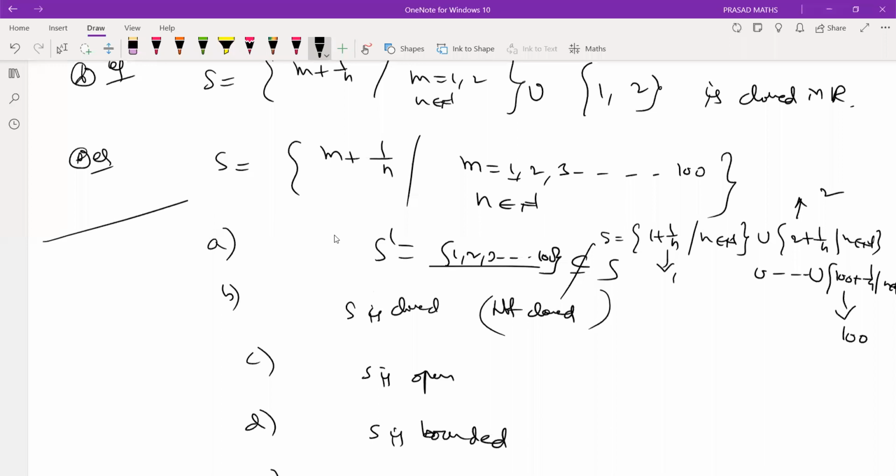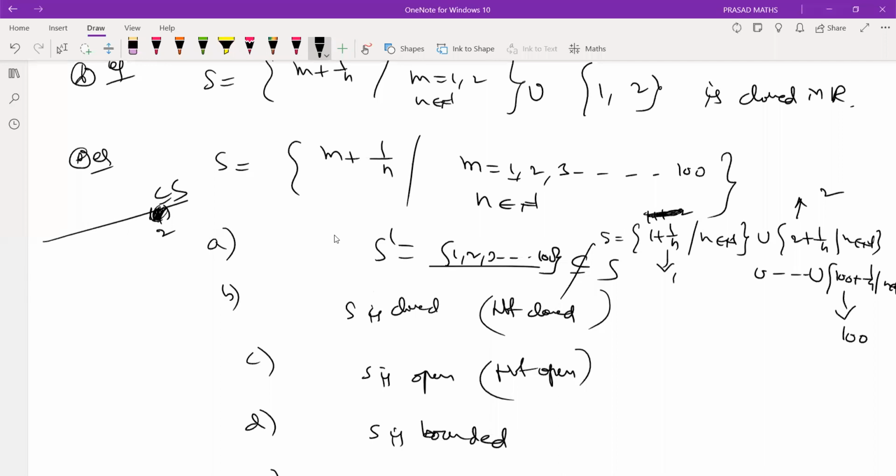Suppose you take the point 2 and take any neighborhood. Is it inside the set? 2 is a point in the set because 1 plus 1 equals 2. This uncountable neighborhood is not contained in the set because it contains so many rationals and irrationals. It's not contained in S. So therefore not open. Is it bounded?